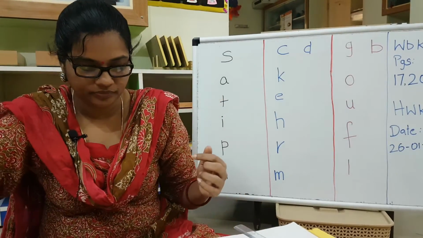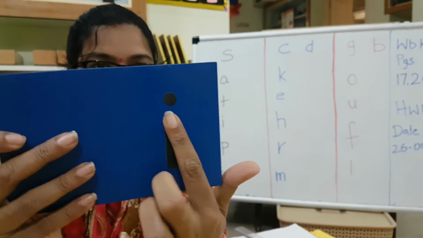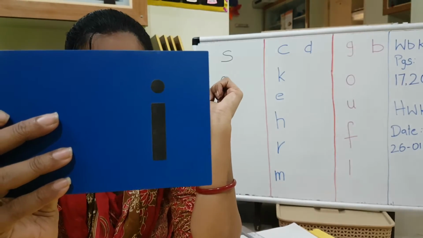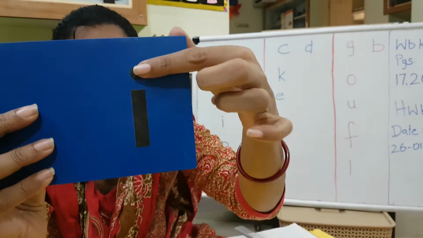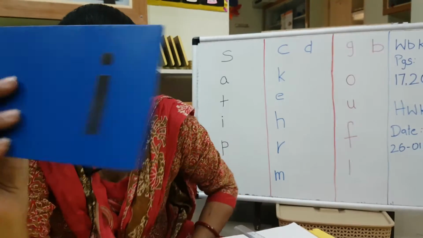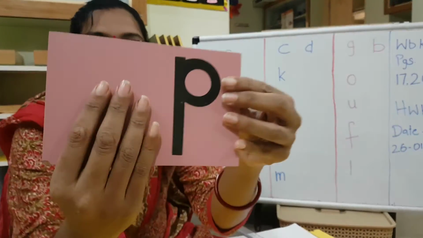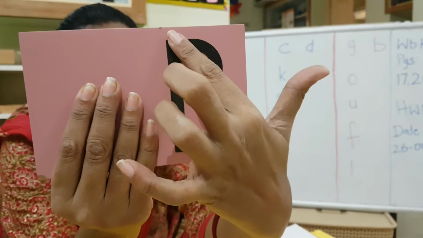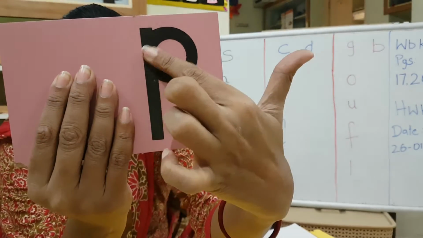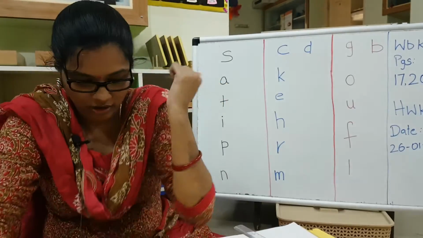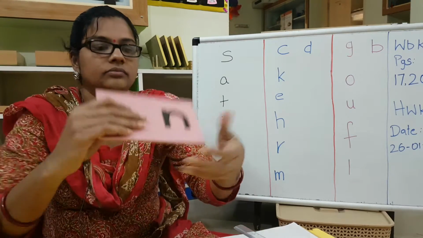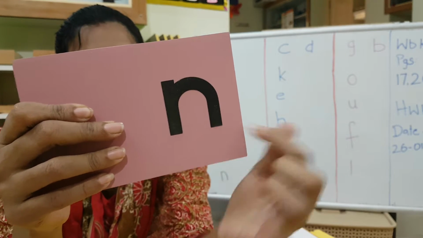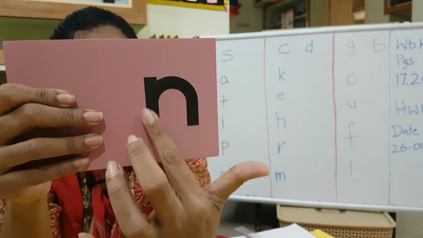Okay? T. Then you have a standing line, i, and a dot here. This dot is called a tittle. So, i, with a tittle. Then you have a standing line, just go up and draw a circle. P. And you have a standing line and a hump. N.